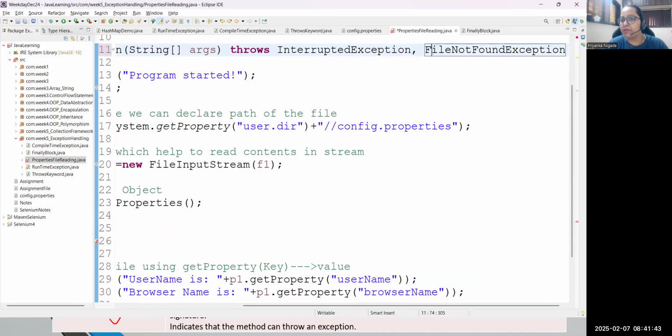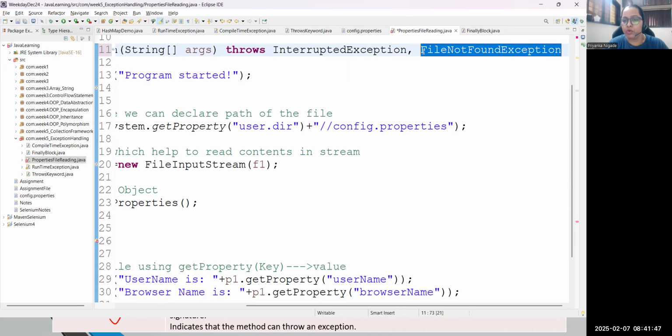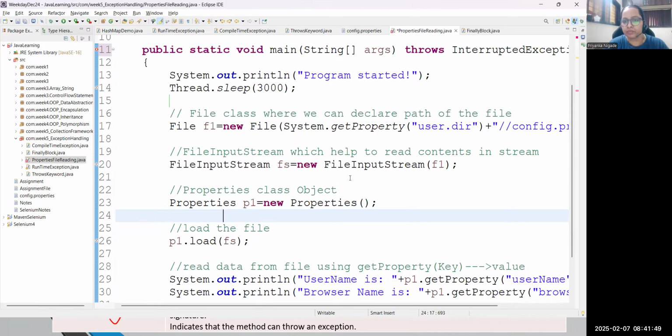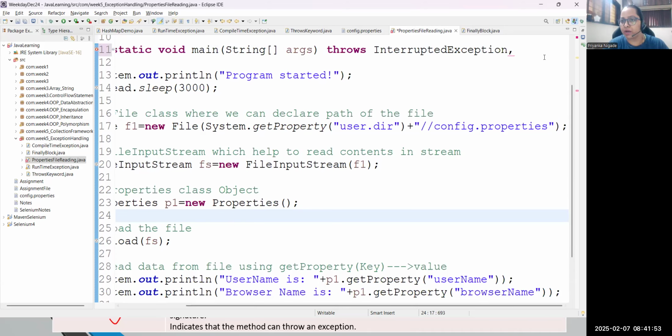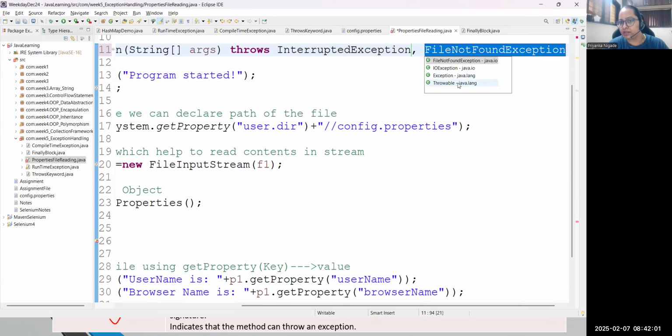But please make a note. Now, if I talk about FileNotFoundException, if I remove it again, and remove this comma also, and try to import it again, let me throw it again and see this hierarchy. FileNotFoundException is a child of IOException, and IOException is a child of Exception.